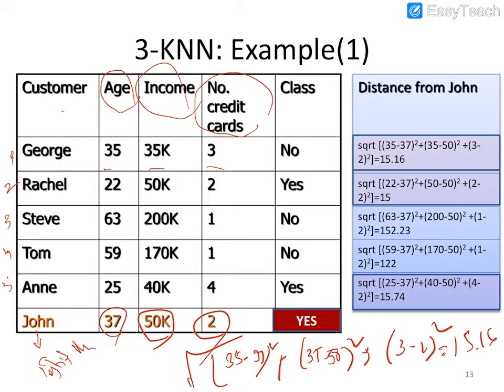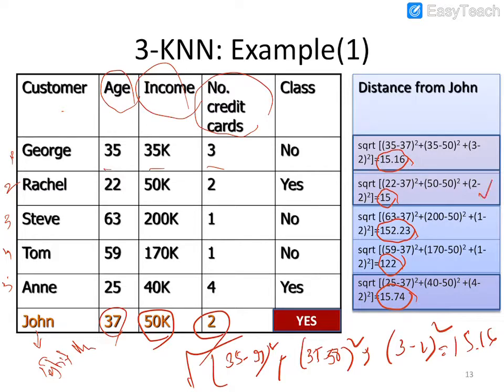Like this we find the distance between Rachel and John, Steve and John, Tom and John, Anna and John. These are the values we received: 15.16, 15, 152.23, 122, 15.74. Amongst all these values, which value is the lesser value? 15 is the lesser value, yes or no?